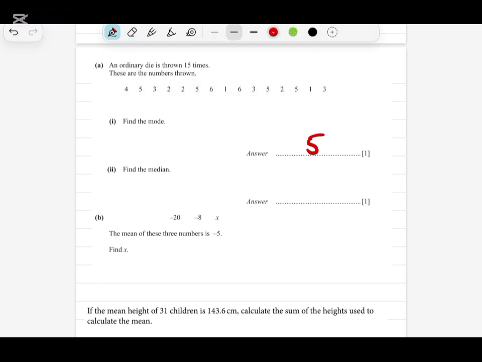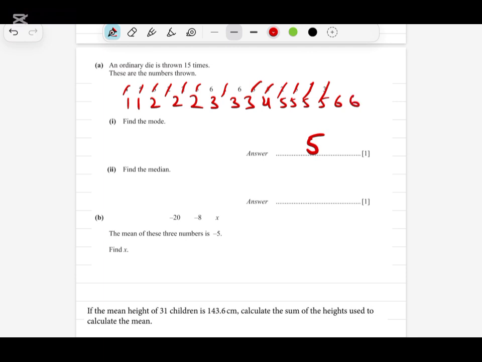There is no issue. Now the next part is median. To find the median, we have to arrange in ascending order. So first 1, then we have 2 three times, 1, 2, 2. I am cancelling out the numbers that I have already written. 3 is also 3 times, 1, 2, 3. Now 4 is only 1 time, and then 5 is 4 times. So 5 will be cancelled out, and 6 is 2 times. So this is the ascending order we have.